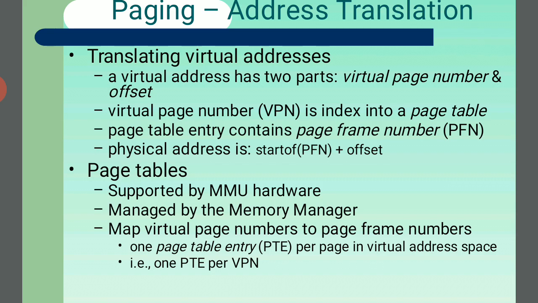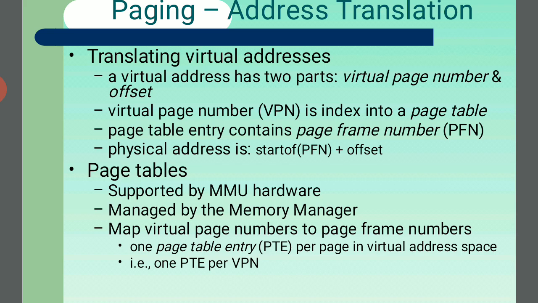Here the page table is supported by MMU hardware and managed by the memory manager. It maps virtual page numbers to page frame numbers, with one page table entry per page in the virtual address space, that is, one PTE per VPN. So this is address translation, with both sides: the translation of the virtual address and the page table.